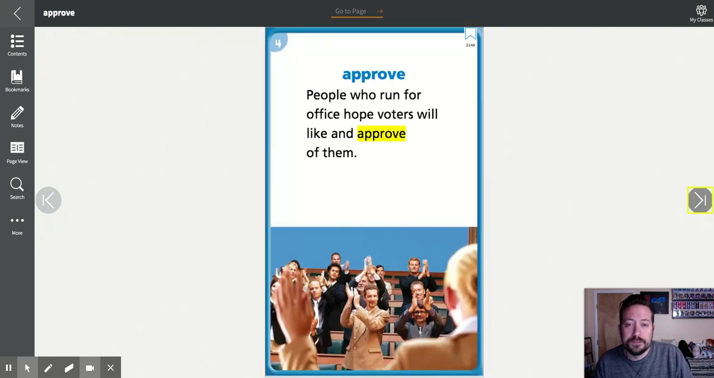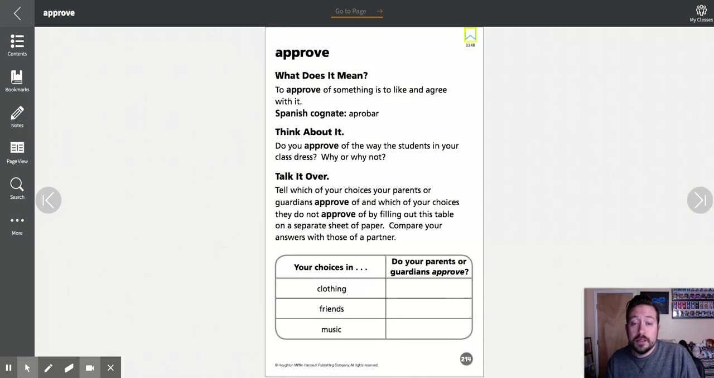Number 4, approve. People who run for office hope voters will like and approve of them. So what does approve mean? To approve of something means that you like and agree with it, right? If you approve of having pizza for lunch today, you would say, I approve, I like that, I want that. You agree with that idea. You might approve of the homework that I've given out to you. To approve of something means you like it and you agree with it.